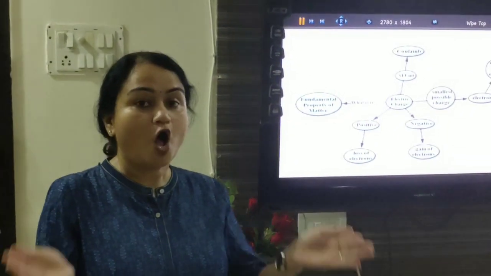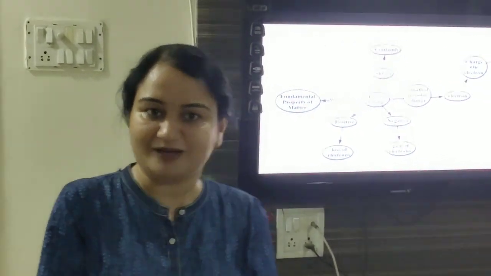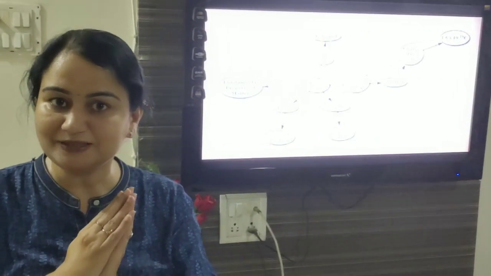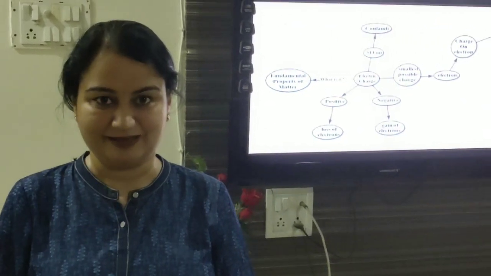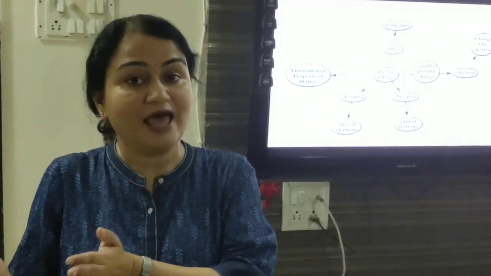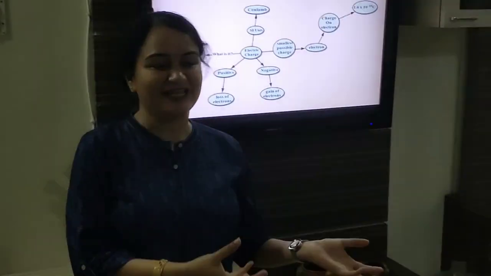When two objects are rubbed with each other, then children, what happens? Transference of electrons takes place. Transference of electron will take place, and thus what will happen? Obviously, one object will give electron and another object will accept electron.